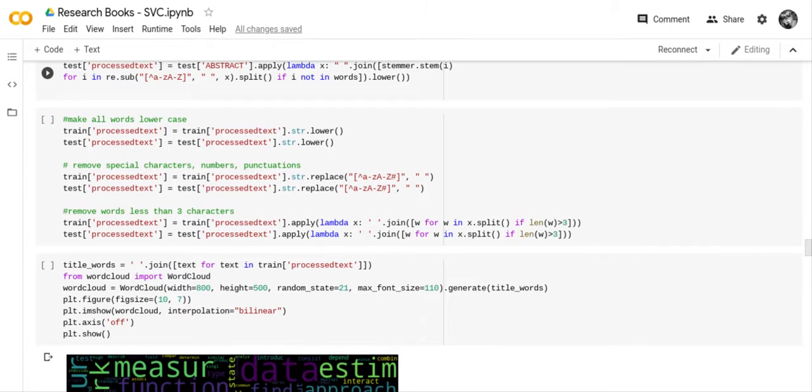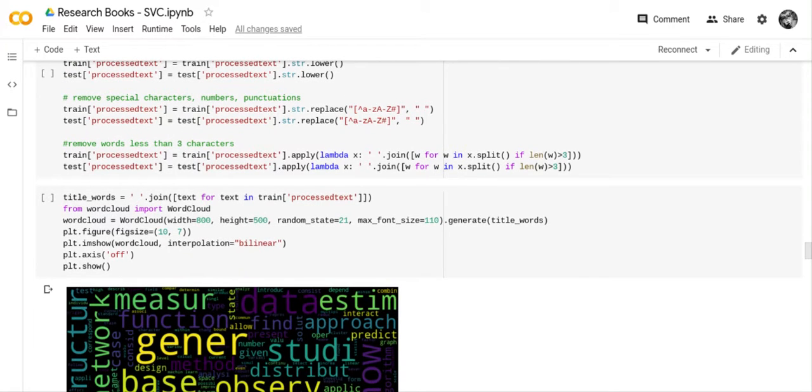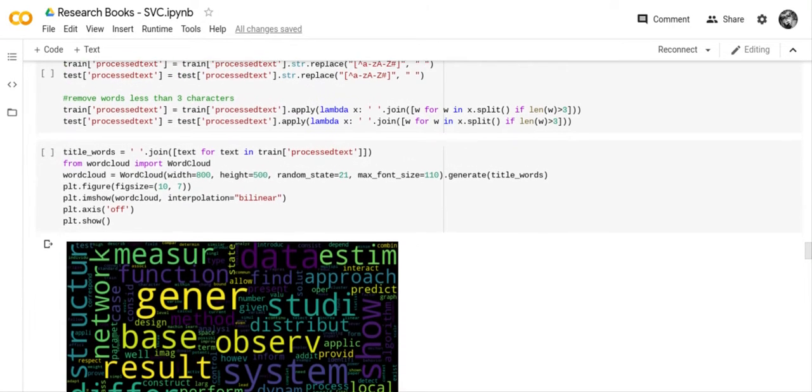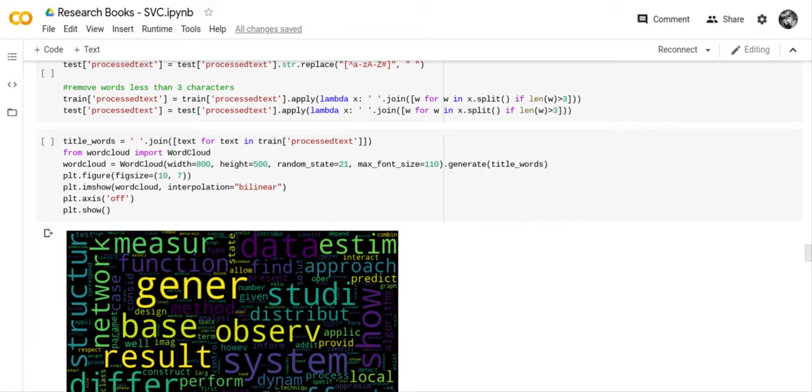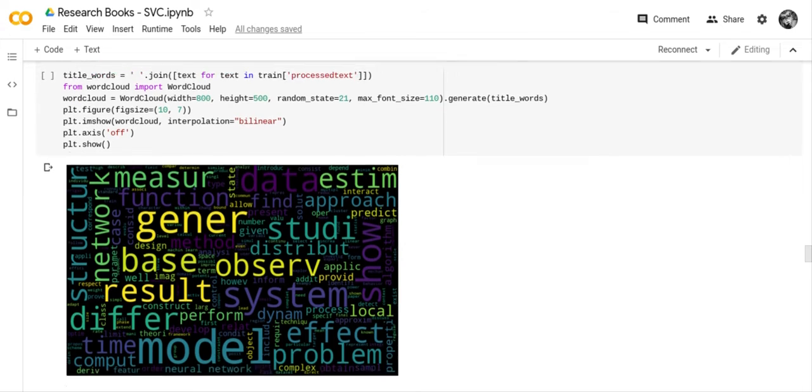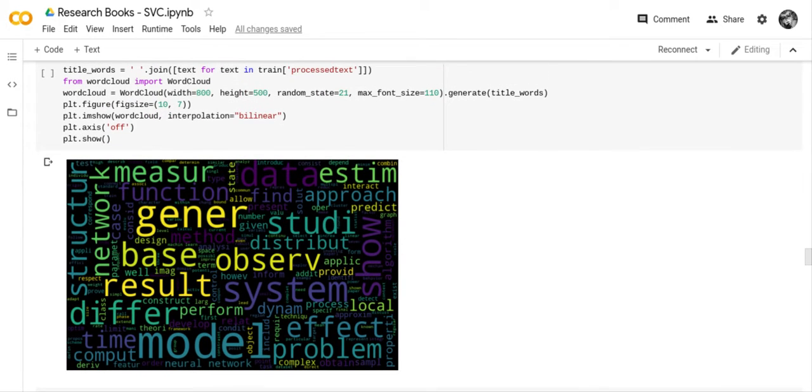The next thing we did was we made all of the text lowercase. We removed any special characters. We removed any words that were less than 3 characters. And then I used a little function to show you a picture of all the words that were in the abstract.